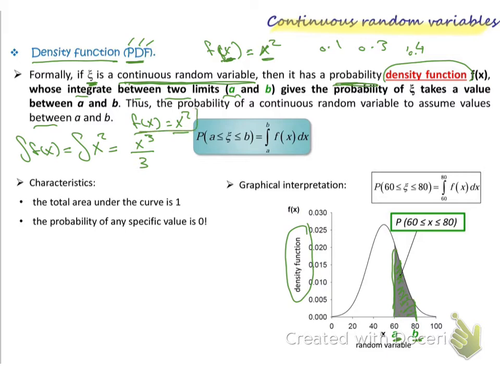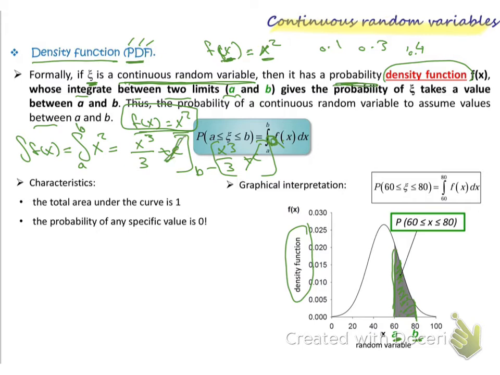In reality there is a constant here, plus c, but if we have boundary limits a and b, the c will be cancelled. So with b we have x cubed divided by 3 plus c, minus the same with a, so c will cancel.